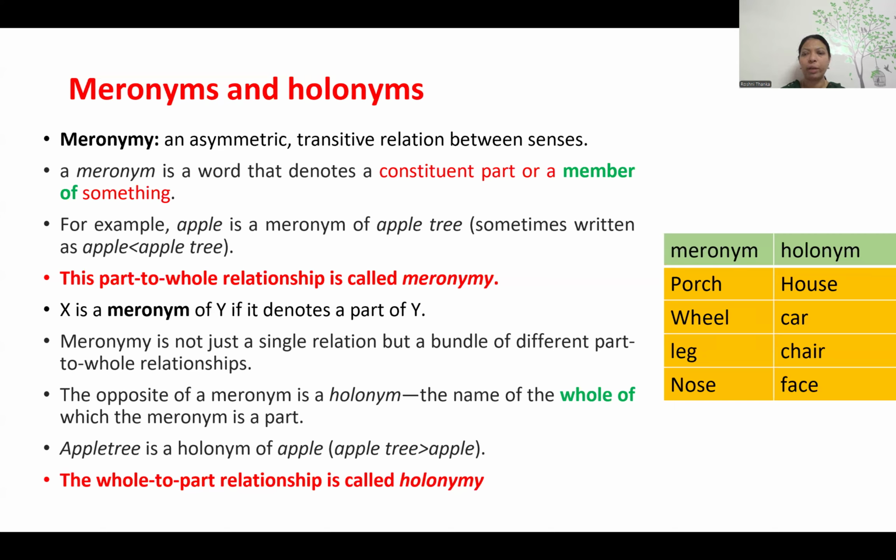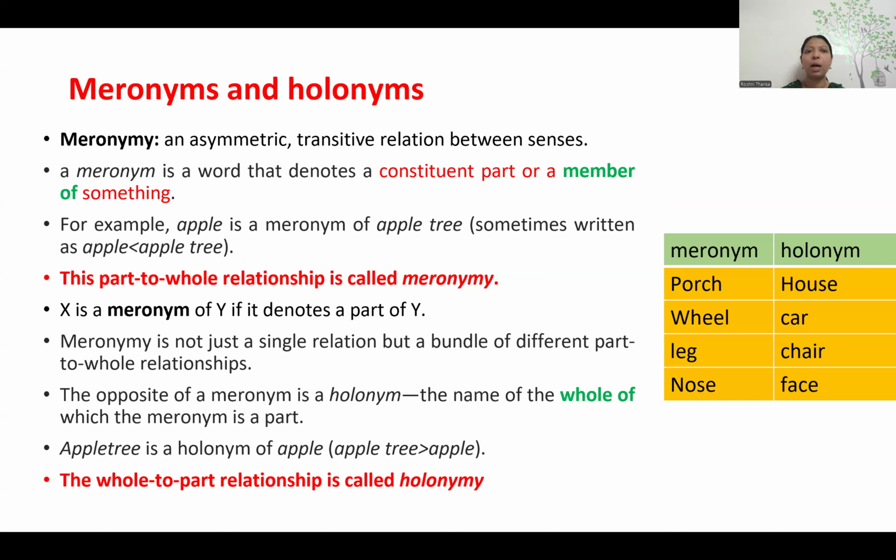Wherever we have a part-of relationship, it is meronymy. The whole thing: chair is a whole thing. In the chair, we have four legs. So leg is a part of the chair. So leg is a meronym, and the whole thing, the chair, is the holonym. Whenever we have a whole-to-part relationship, it is holonymy.